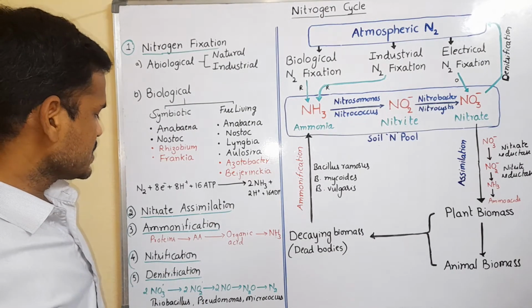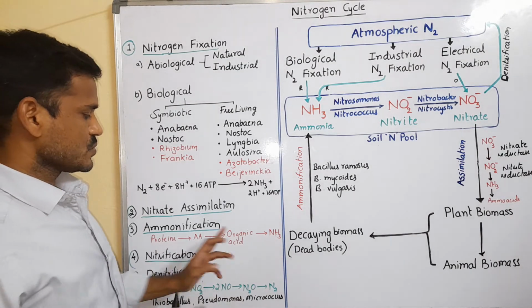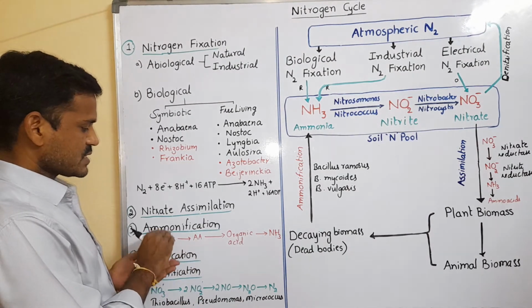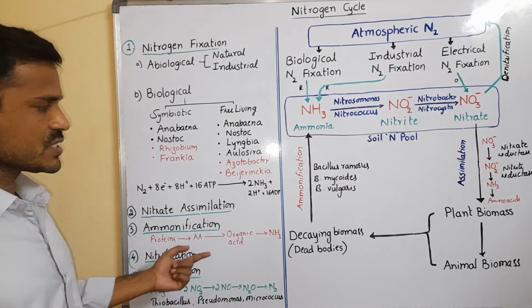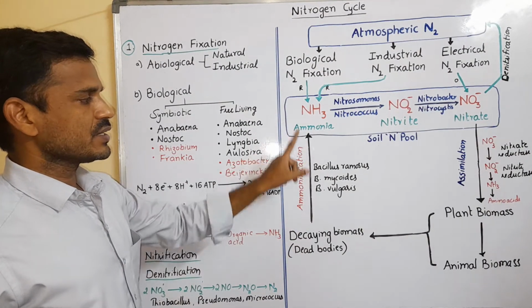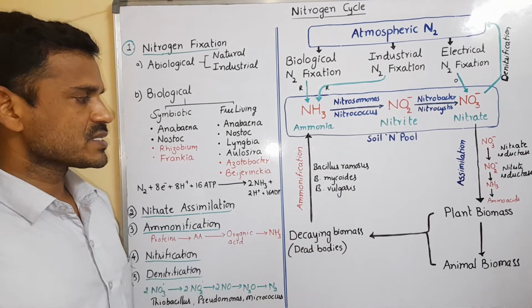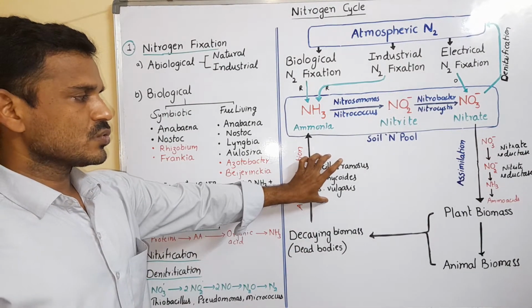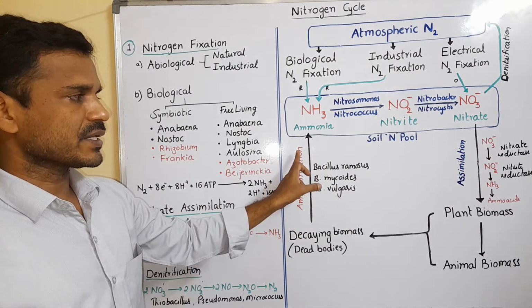So it is the conversion of substances from complex to simple. In this step, Bacillus ramosus, Bacillus vulgaris and Bacillus mycoides are involved, called ammonifying bacteria.